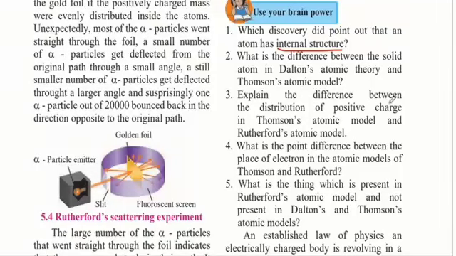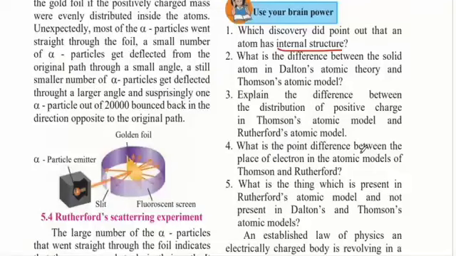Explain the difference between the distribution of positive charge in Thomson's atomic model and Rutherford's atomic model. In Thomson's atomic model, the positive charge was equally distributed in the entire atom. But Rutherford's scattering experiment told us that the positive charge is concentrated in the nucleus of the atom, which is in the center of it.